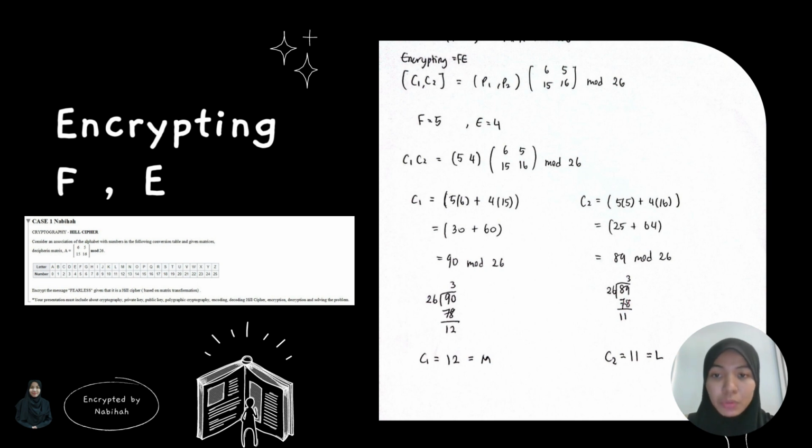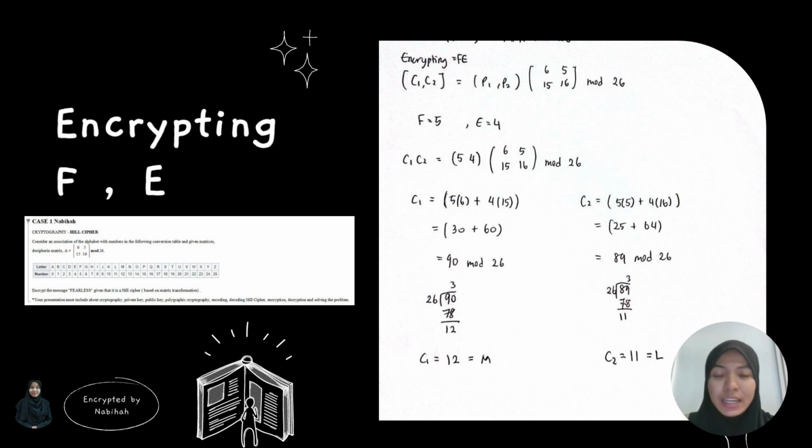and then we refer to the table, which states that 12 equals the alphabet M. Same goes with C2 for the letter E. After we multiply it, we got 89 mod 26 and then we got the remainder as 11, and then based on the table, 11 equals the alphabet L.